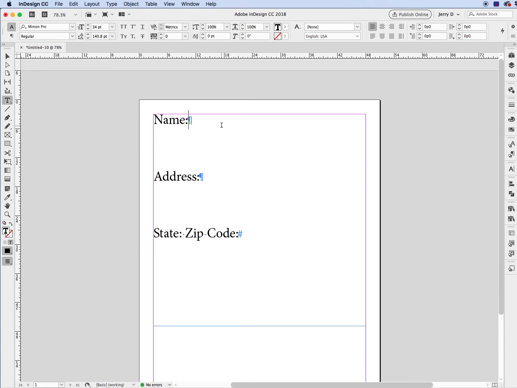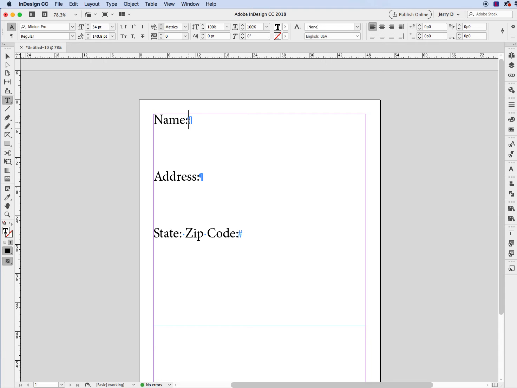Now, typically, what people are tempted to do in a situation like this is just put their finger on the shift key and put in underlines. All right, that's what most people like to do, but that's not the way you should do this. What we want to do is let the tabs actually create the lines.